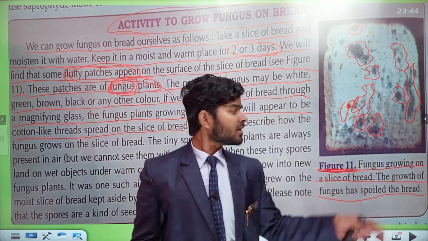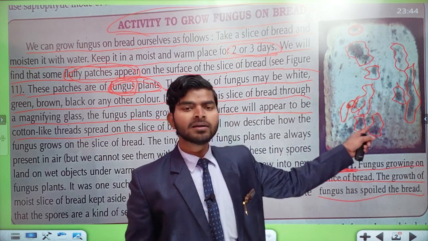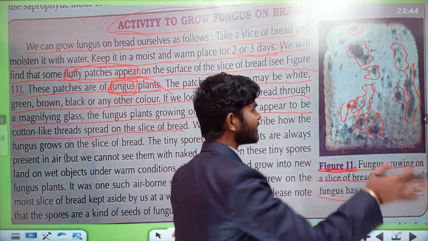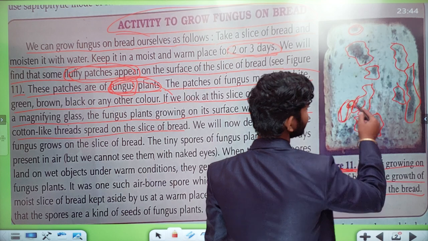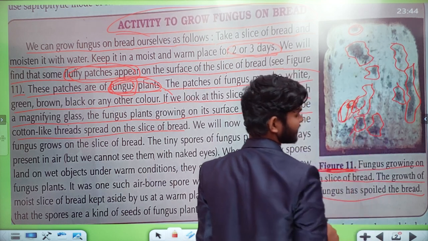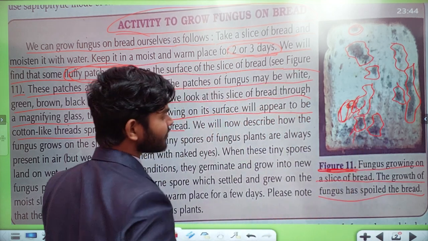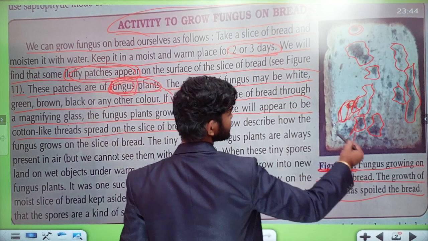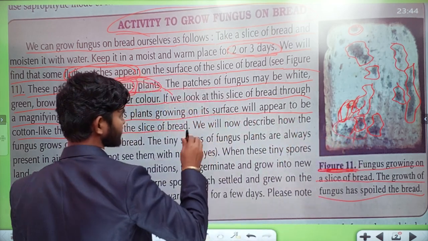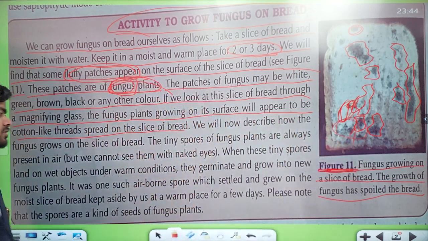When moisture is absorbed here, fungus comes here and gets attached. Then fungus will grow over this particular bread piece. That is what I wanted to explain.